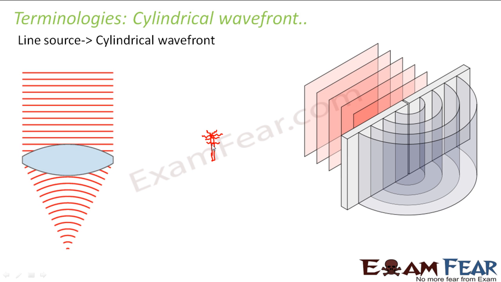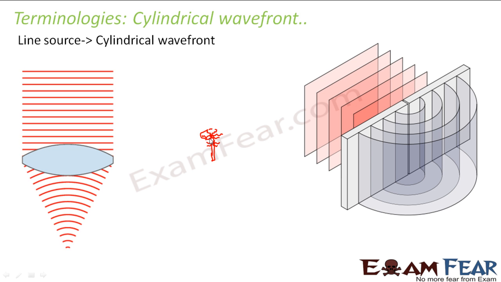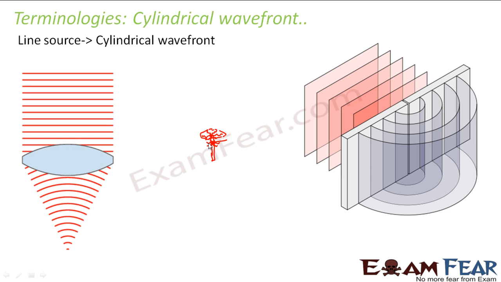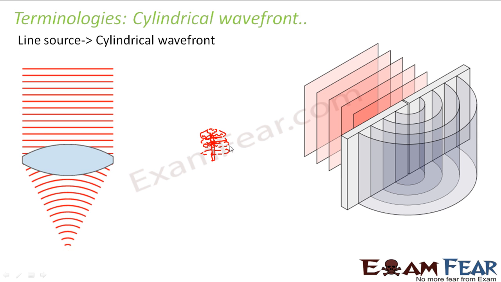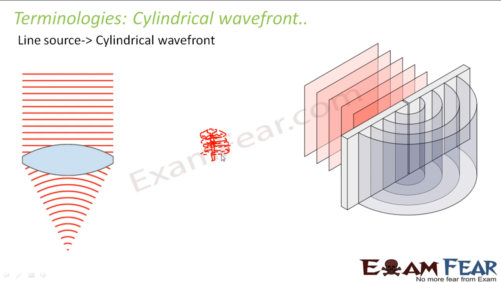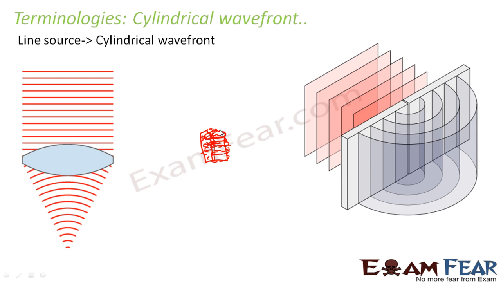So what will this be? It would be somewhat like this. This will also be somewhat like this. This will also be somewhat like this. Similarly, you will have many concentric circles. Basically, the wavefront is in the form of a cylinder. So when you have a line source, you get a cylindrical wavefront.